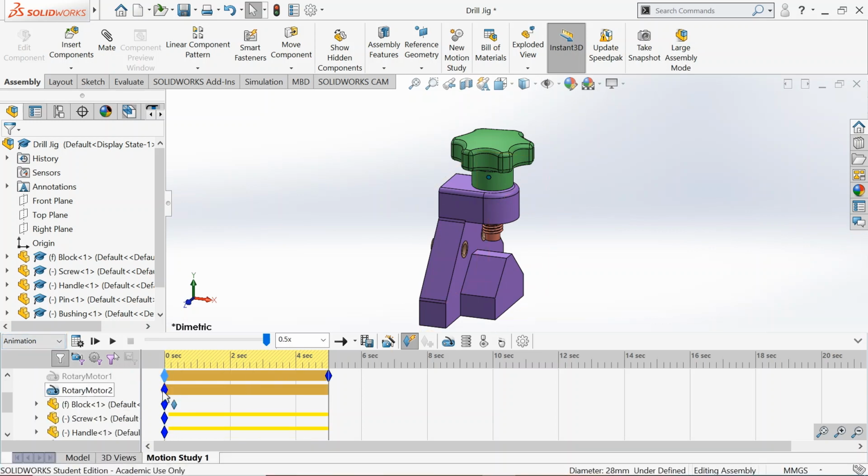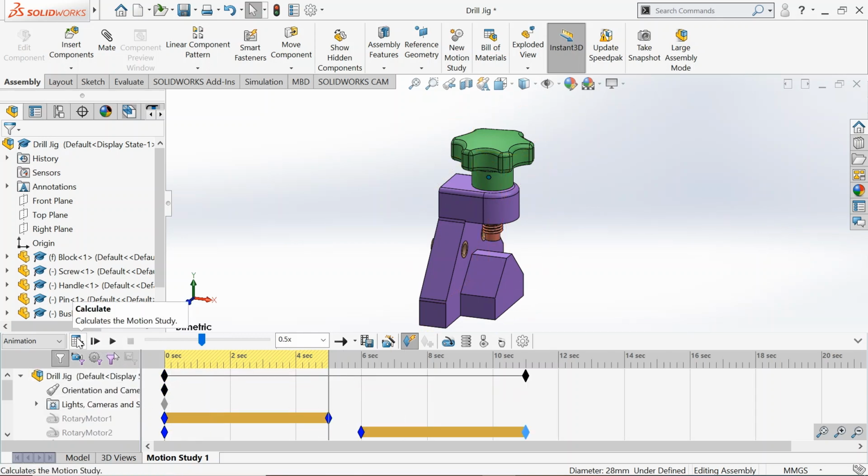For the motor 2, the start key and the end key, we can keep these after the operation ends for motor 1. So you have it ending at 5 seconds. Let's give it a pause of 1 second after that, and from 6 seconds to 11 seconds we'll have it to open up.